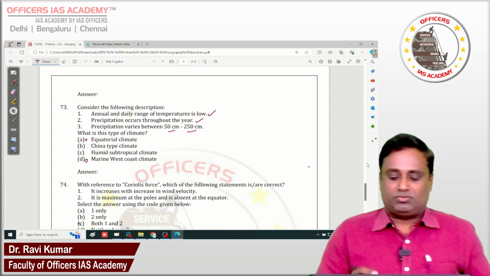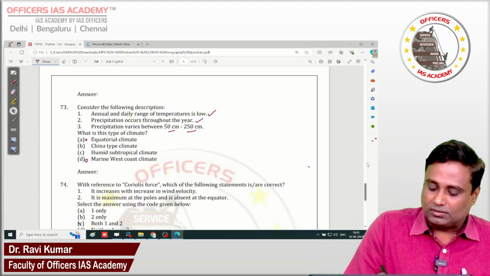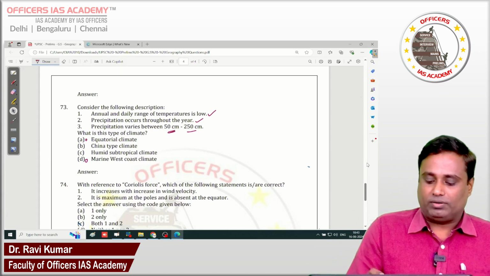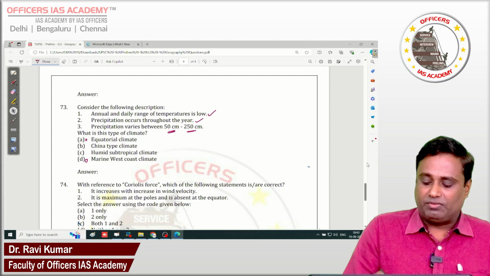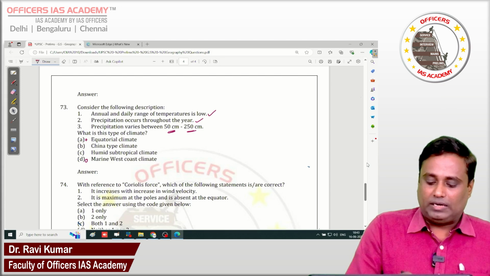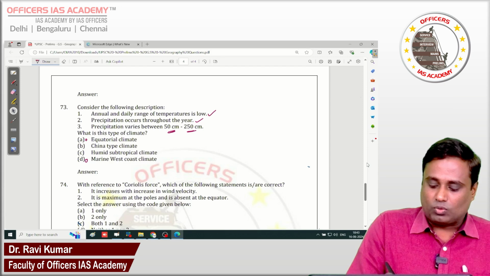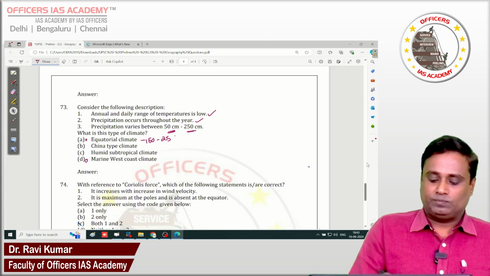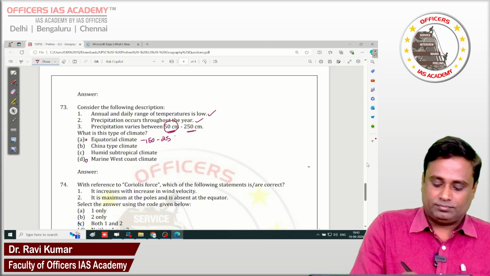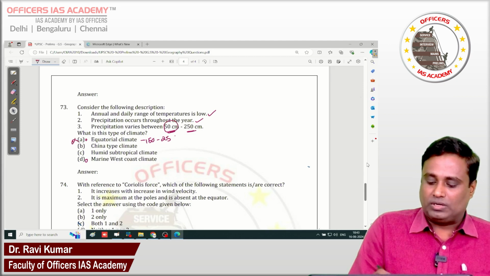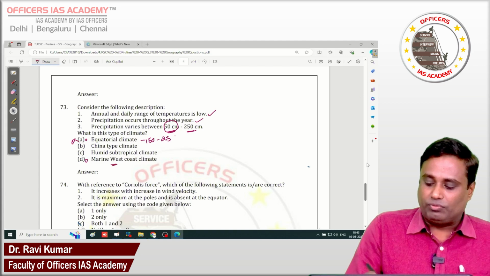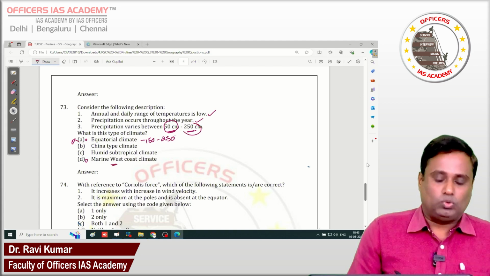But the problem starts from here. They are giving another statement with the rainfall. Precipitation varies between 50 centimeter to 250 centimeter. It means the equatorial climate, the rainfall ranges up to 150 centimeter to 250 centimeter. So it won't have a region of 50 centimeter. So it may be ruled out here. Then go to the marine west coast. It won't have any 250 centimeters of rainfall. It also will be ruled out.